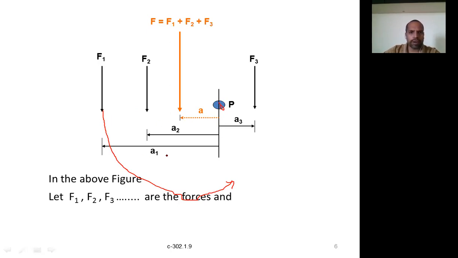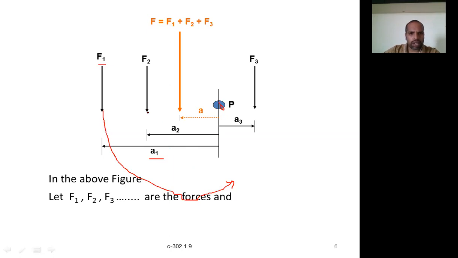Right. So what is the moment? The direction is anti-clockwise, and the magnitude is force into perpendicular distance. The force is F1 and the perpendicular distance is A1. So the magnitude of the moment is F1 into A1, acting in the anti-clockwise direction. Right. So that is the first one.